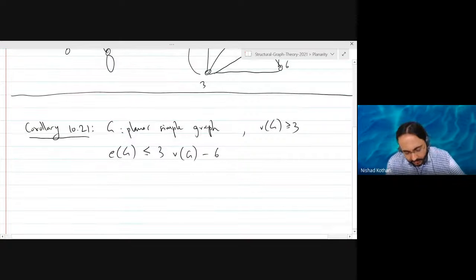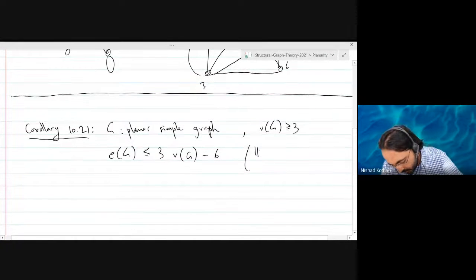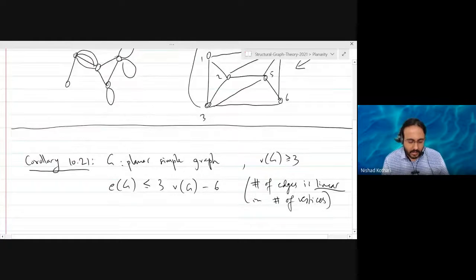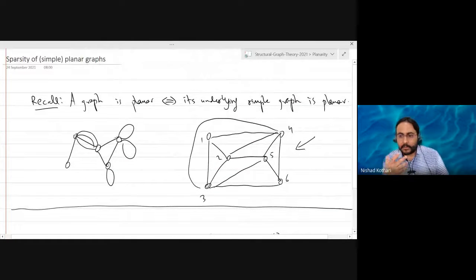What's more important than the formula is that it's linear. The number of edges is linear in the number of vertices in particular, right? This is the exact upper bound. But what I want you to note is that it's a linear formula, right? And that is the reason planar graphs are often called sparse graphs.